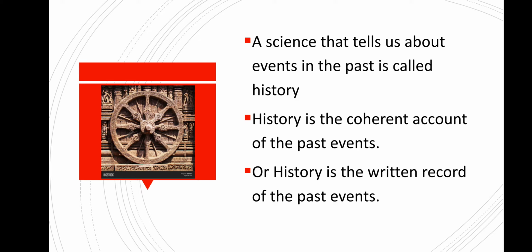Or history is the written record of the past events. We can understand from these explanations that history is the written record of the past events, the coherent account of the past events, or as it is mentioned in your textbook, a science that tells us about events in the past is called history.